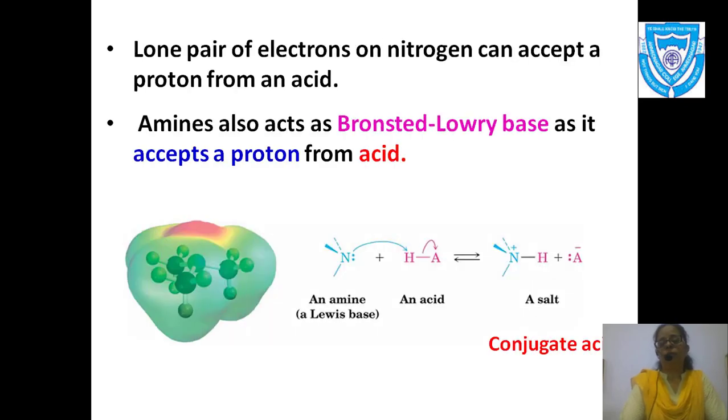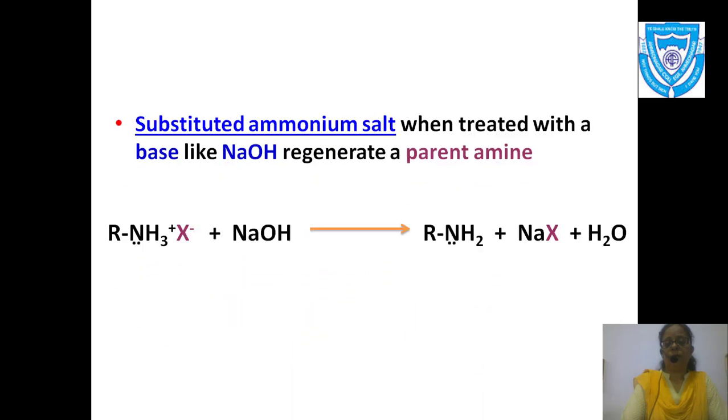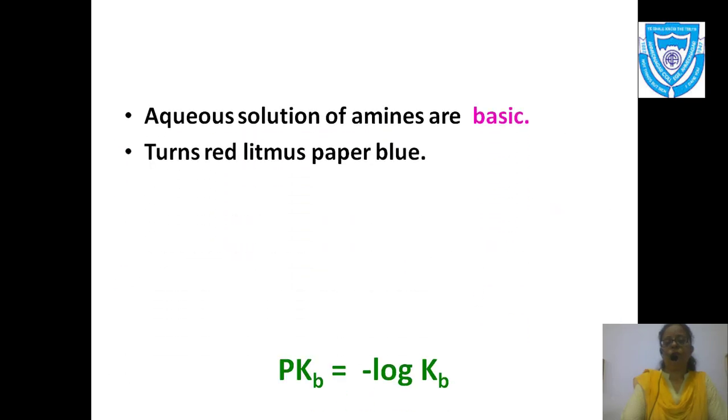In this reaction, the nitrogen easily donates the electron pair, and you have the formation of a conjugate acid, that is the protonated amine. If this protonated amine is more stable, then your amine has the highest basic strength. It all depends upon your protonated amine. Clear? Now let's go further.